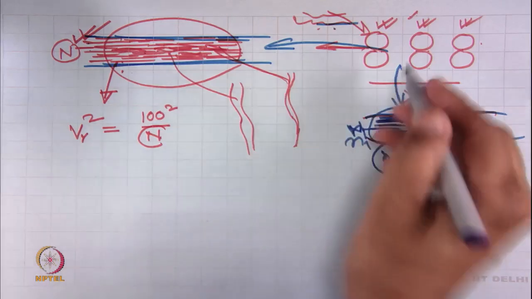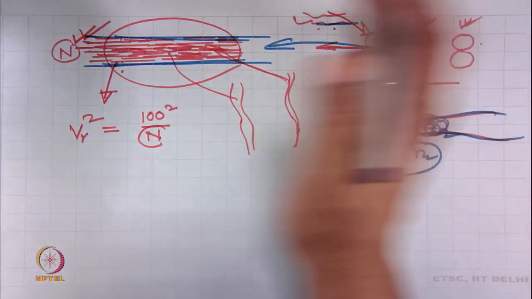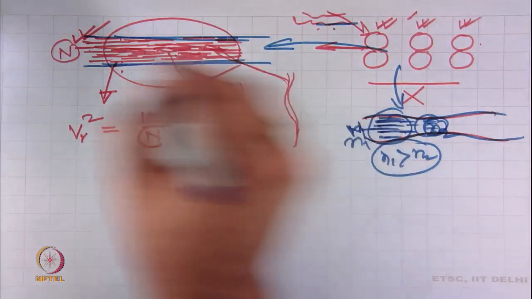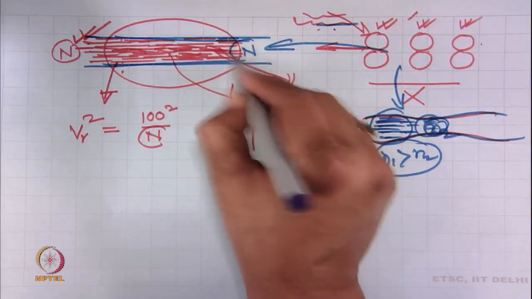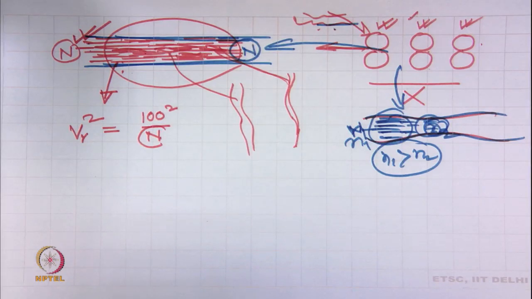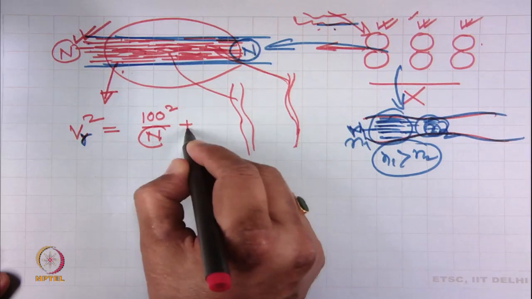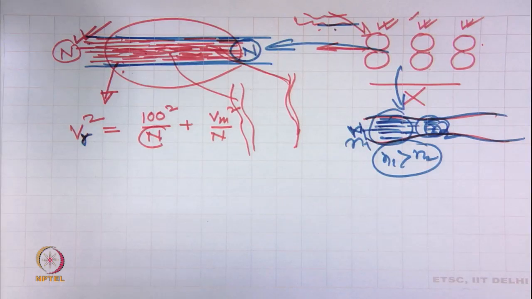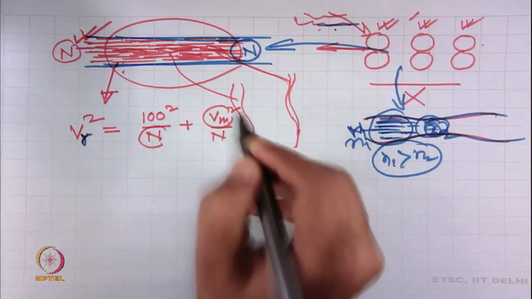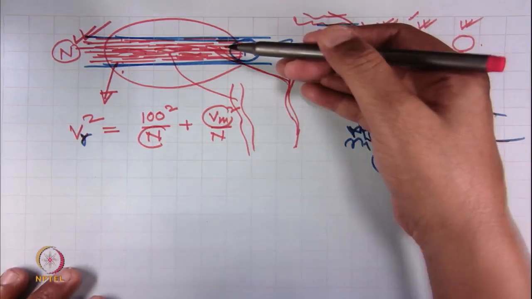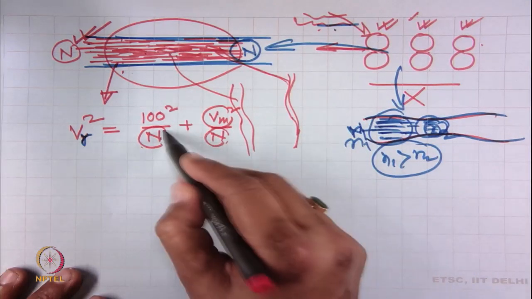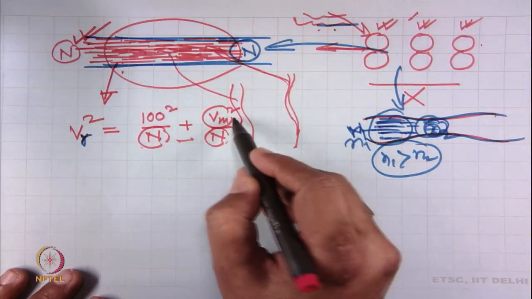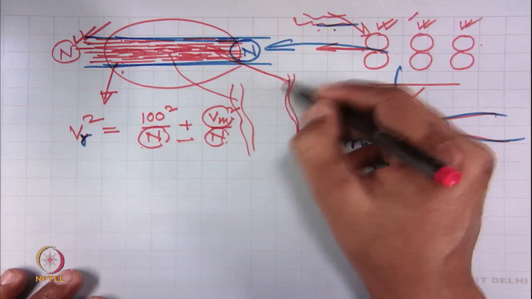So, throughout the cross section the number of fibers is n. In that case, limit irregularity VR square equals 100 square by n plus Vm square by n. What is Vm? Because it has done its job, n number of fibers it has laid on the surface, but this Vm is the variability in the fiber itself.